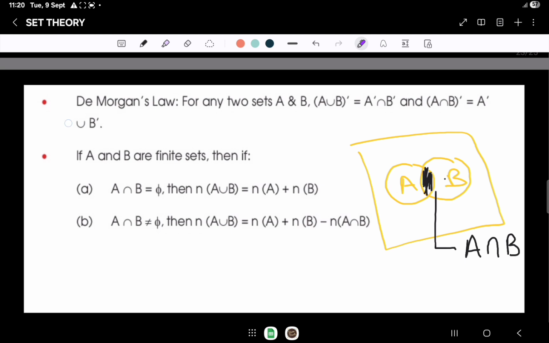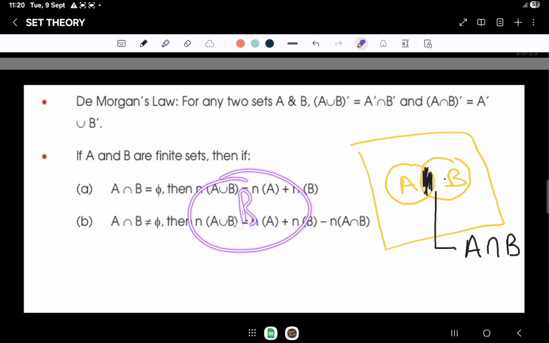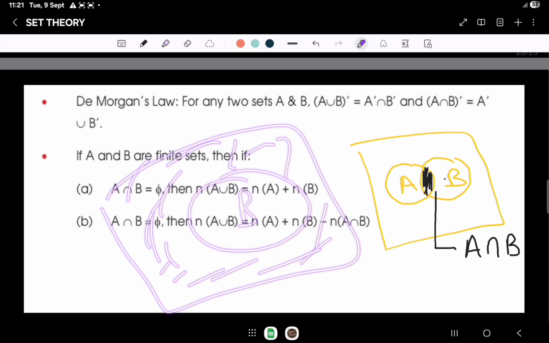As per De Morgan's law, the complement of this portion will be A complement union B complement. So what is A complement? We already know that this entire part is A complement. And what is B complement? If this is B, then this entire portion within the universal set is B complement.